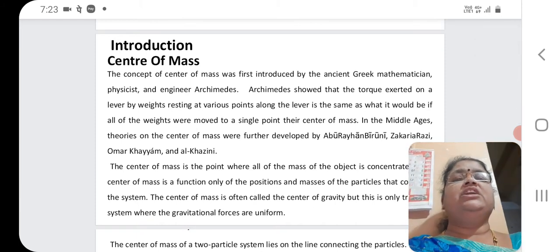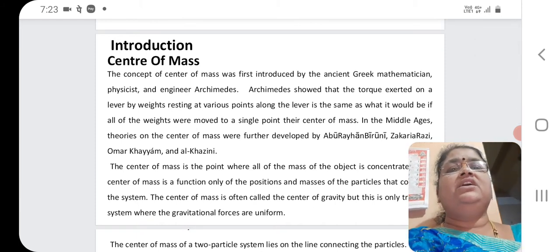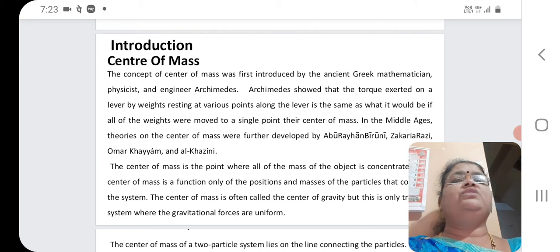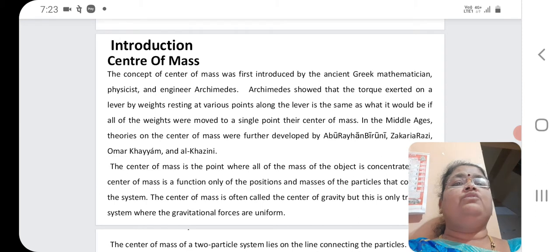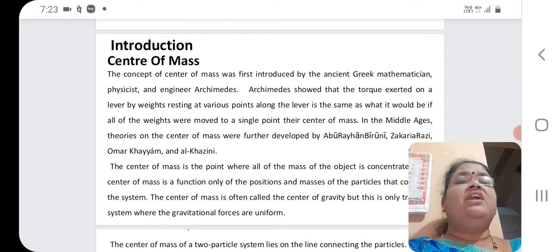Now the introduction about the center of mass. The concept of center of mass was first introduced by the ancient Greek mathematician, physicist and engineer named Archimedes.